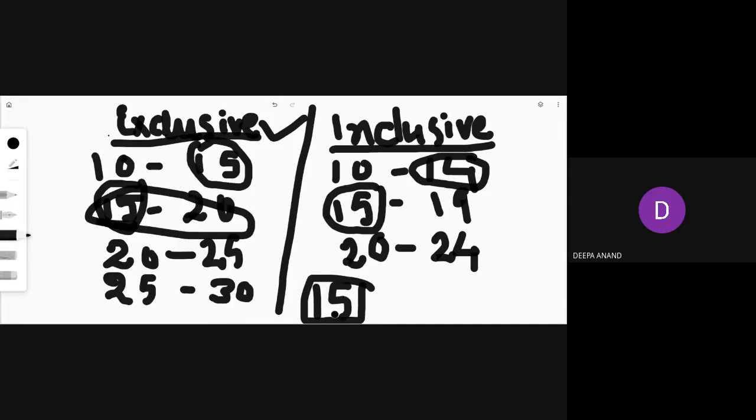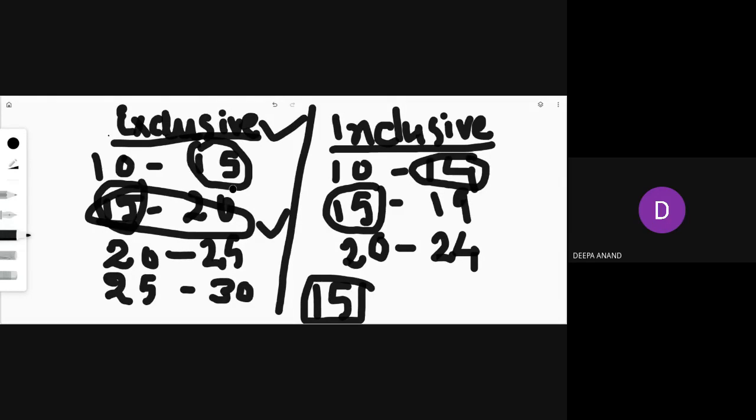So in the case of exclusive series, if you have an item 15, that 15 will come in the second class, that is 15 to 20, and not in 10 to 15. That means here 15 is excluded. It is included in this series. This upper limit is excluded. That's why the name exclusive series.